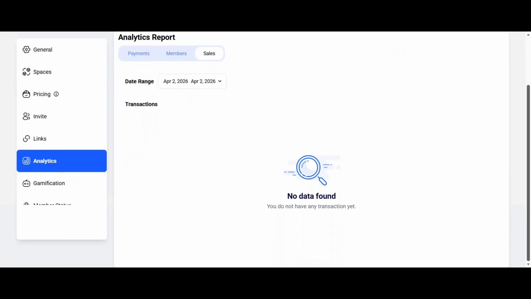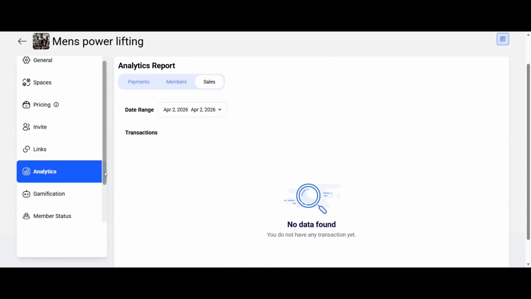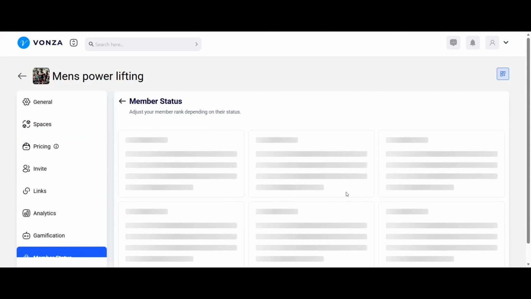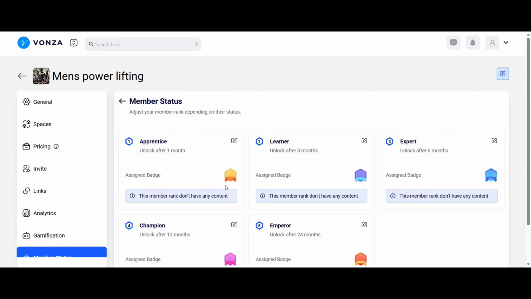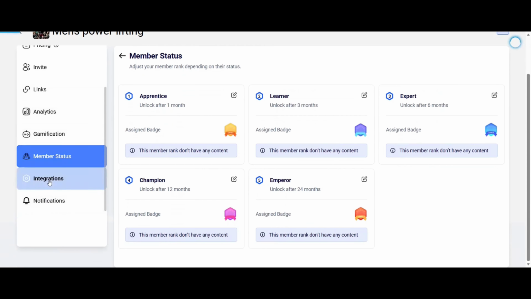We don't have any sales data on this, obviously, because it's fresh. And here's going to be the member status. You can edit this if you want. You can rename it if you wanted to. You can add reward-specific content for these people for leveling up within your community.